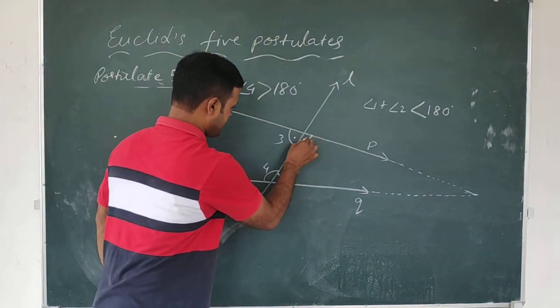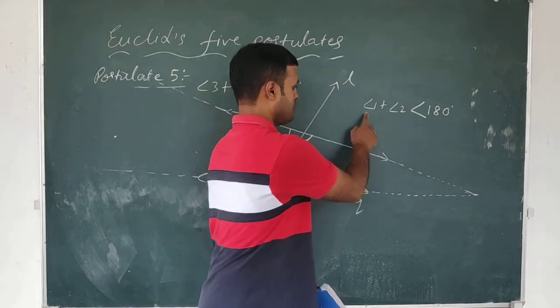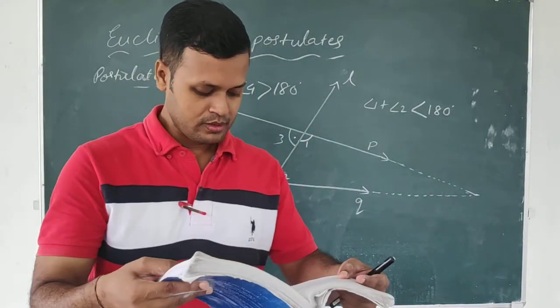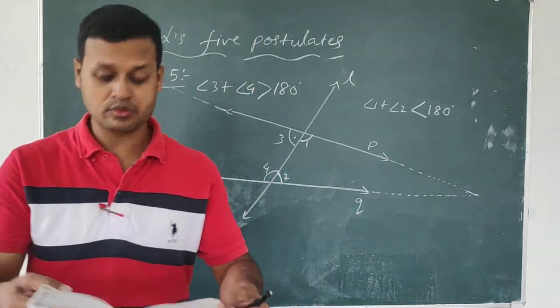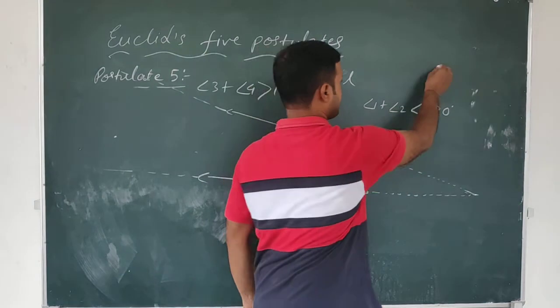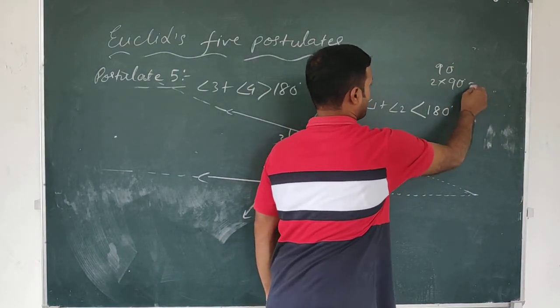That means this angle plus this angle, angle 1 and 2 added together, less than two right angles. One right angle means 90 degrees, so two right angles means 2 into 90, that is 180 degrees.